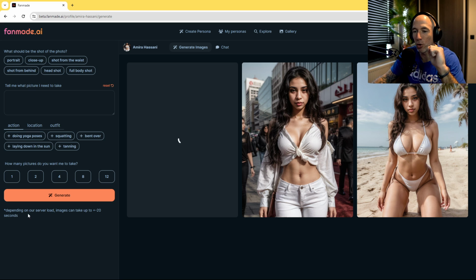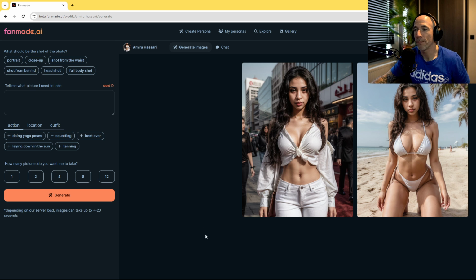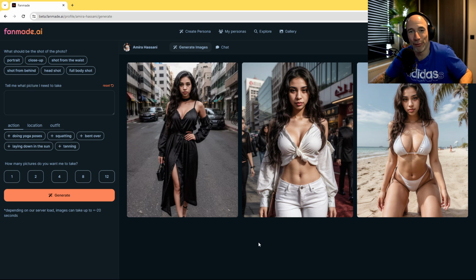Of course, this can take up to 20 seconds if the model is warm. And I have some tricks to keep the model warm with some pingers. So we're gonna see how this works. It could be that it's borked. That's what demos are for. It's in beta, so it can bork. And I think it's basically going to do that. No, it's not. Boom. Yes, look at that. Beautiful Amira is being generated. Look at that black dress in the middle of the street. Amazing. I basically built this solo in 3 weeks, outperforming teams of 8 people. Isn't that amazing?